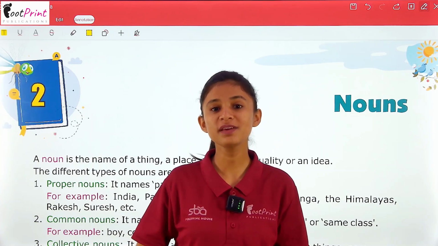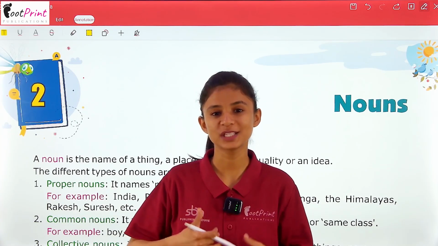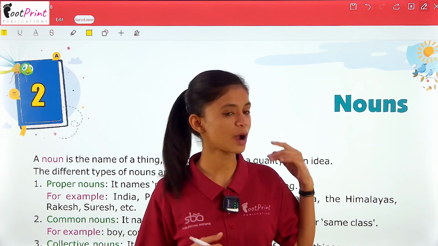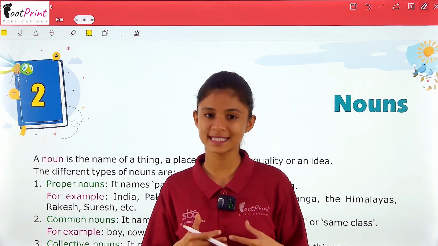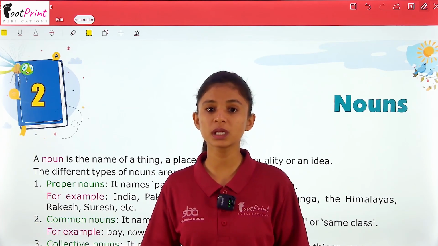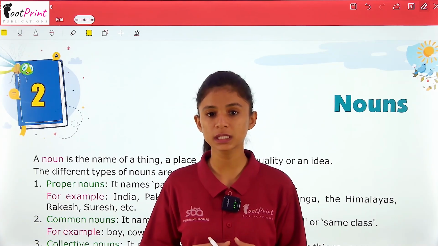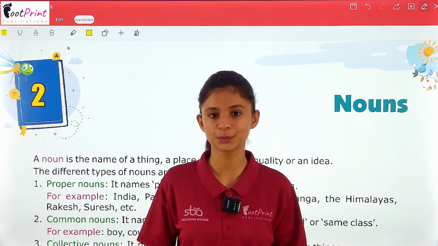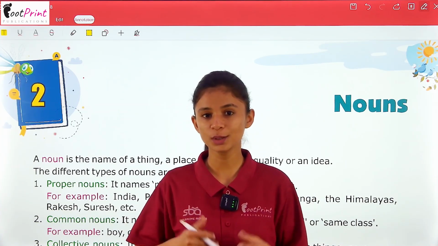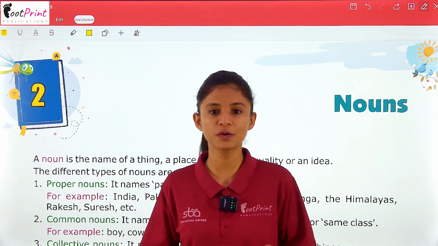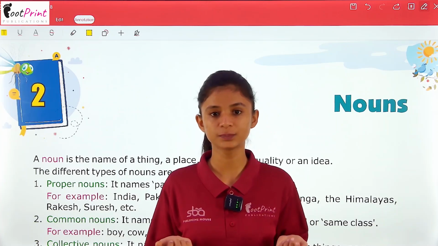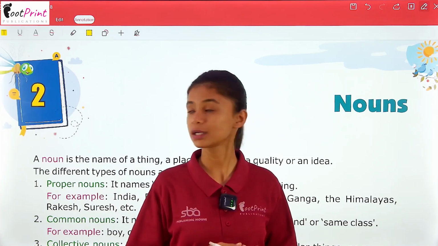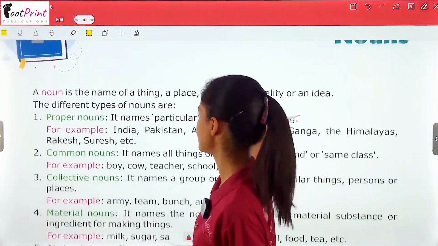Today we are going to start our second chapter, which is nouns. In the first chapter we studied sentences, and now we are going to study nouns, which we have been studying since our earlier classes also. As you all know, a noun is the name of a person, a place, a thing, a feeling or an idea. Let's study it in the chapter itself.